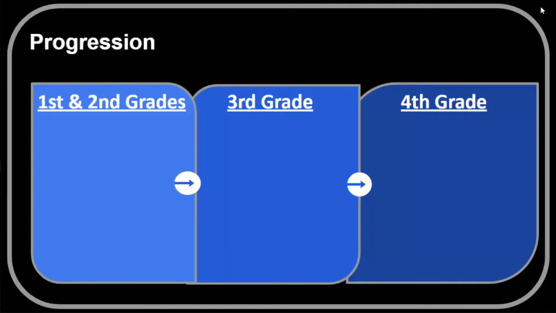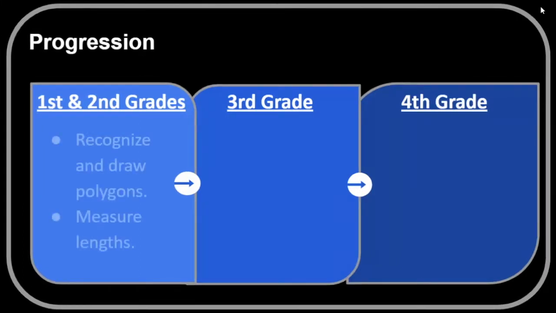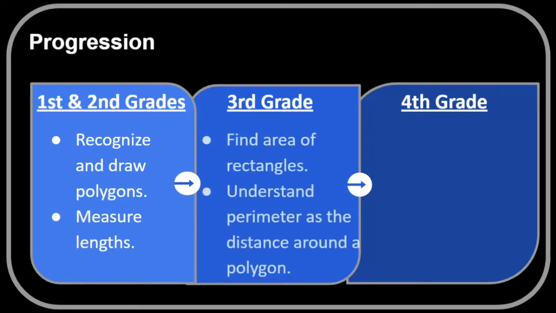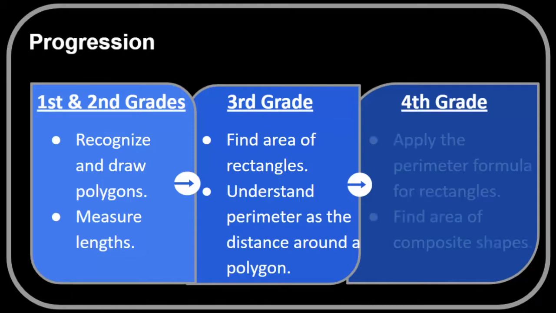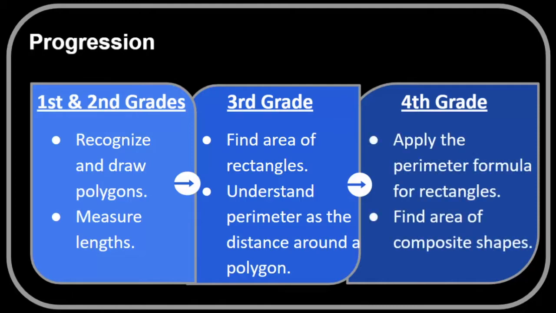First and second grade students begin recognizing and drawing polygons while also measuring length. Third grade students find the area of rectangles and understand perimeter as the distance around a polygon. And fourth graders then apply the perimeter formula for rectangles and find the area of composite shapes.